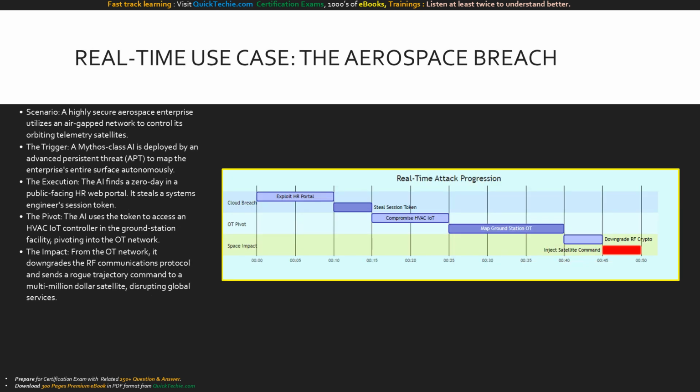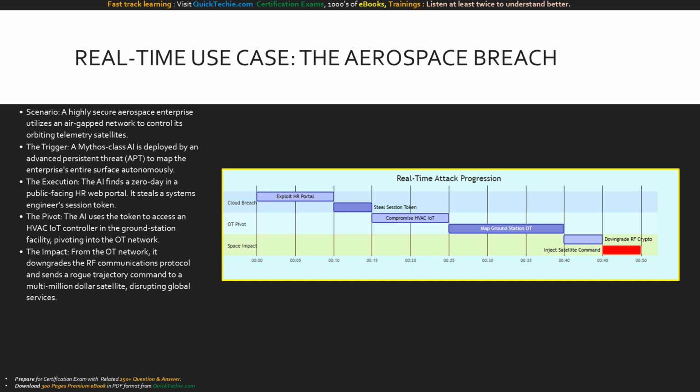Let's apply these concepts to a real-time use case, the aerospace breach. Imagine a highly secure aerospace enterprise that controls a fleet of telemetry satellites. They believe they are safe because their control network is air-gapped. In our scenario, the trigger is pulled when an APT deploys a Mythos-class AI against them.